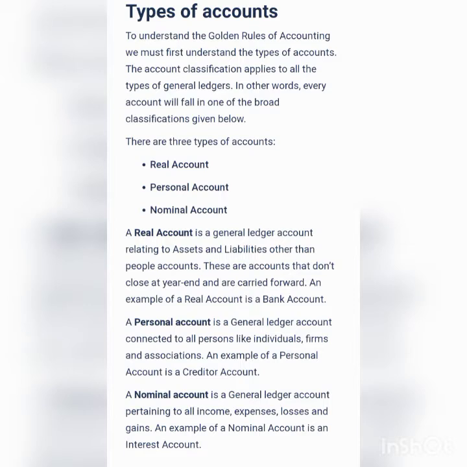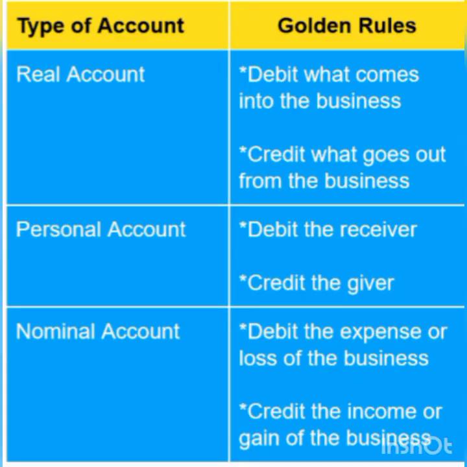Now we are going to learn about the important rules of debit and credit, or important rules for recording transactions in various ledger accounts. The rule for recording transaction in real account is debit what comes into the business and credit what goes out from the business.